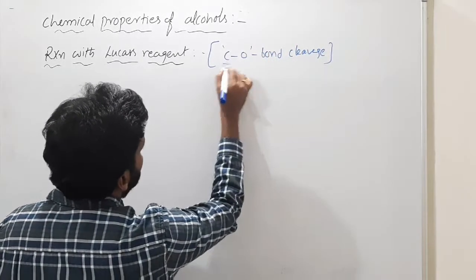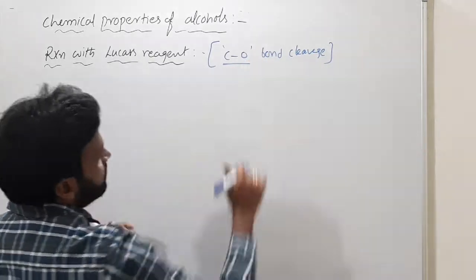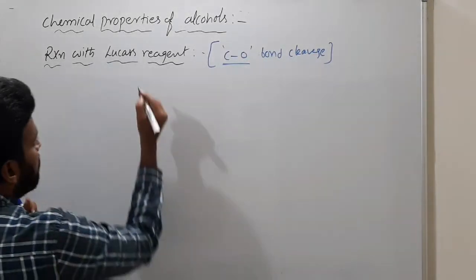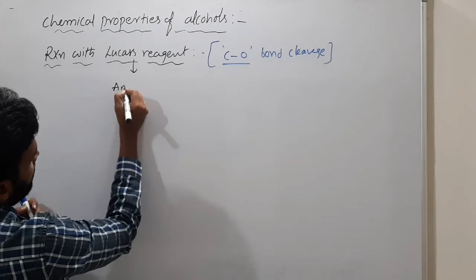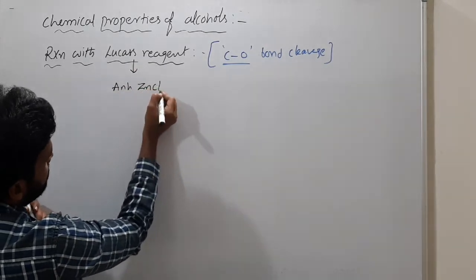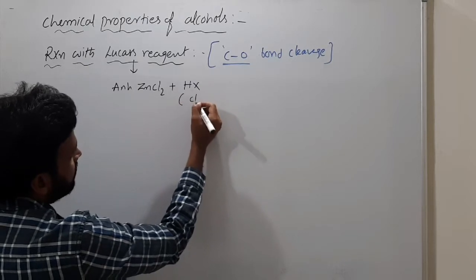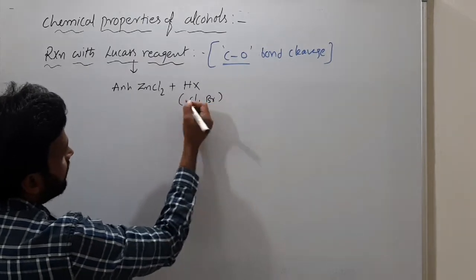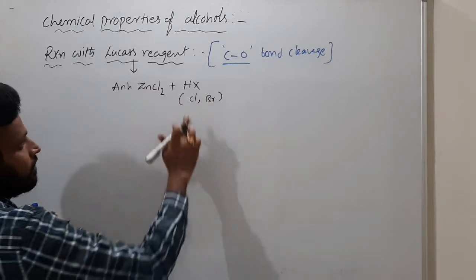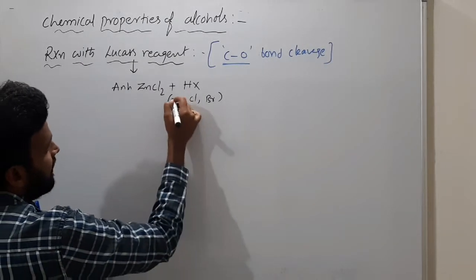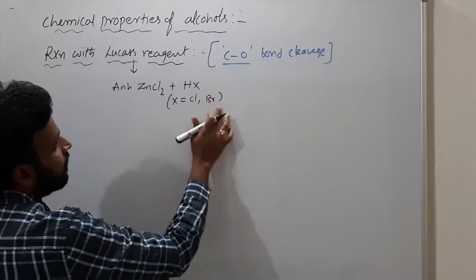Here C-O bond cleavage takes place. Lucas reagent means anhydrous ZnCl2 plus HX. X is either chlorine or bromine.